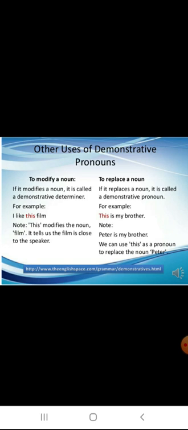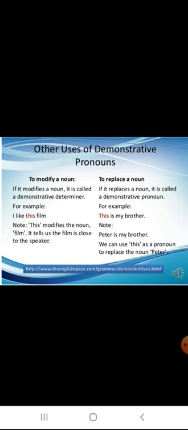Other uses of demonstrative pronouns: to modify a noun. If it modifies a noun, it is called a demonstrative determiner. For example, I like this film. Note, this modifies the noun film. It tells the film is close to the speaker, so this film.